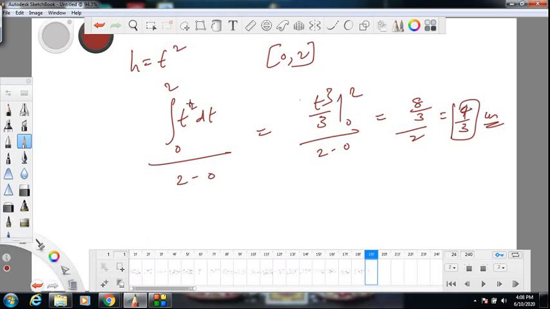If initial height at t equal to 0 is 0, and at t equal to 2 seconds height is 4, and you do 4 plus 0 by 2, you are wrong. That answer is not correct. That's not average height. Why? Because initially baby was growing slowly, later baby was growing fast. So for most of the time the baby's growth rate is slow. Only in the last part baby's growth rate is high. So most of the time height was small, it was not big. So average cannot be just 4 plus 0 by 2, it will be 4 by 3, it will be less.